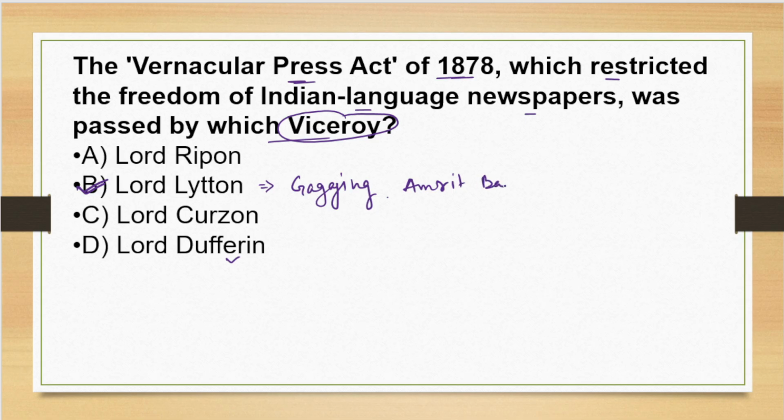Amrit Bazar Patrika changed from Bengali to English because of this act.